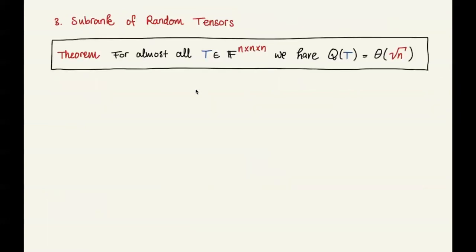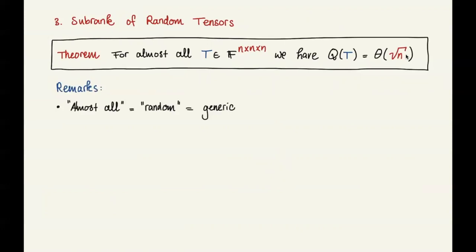So let's get to our main result: the subrank of random tensors. This is our theorem. For almost all n by n by n tensors, or you could say random tensors, the subrank is roughly square root of n. That's our main result. So in particular, it's significantly smaller than the slice rank on a random tensor, or the analytic rank, or the geometric rank.